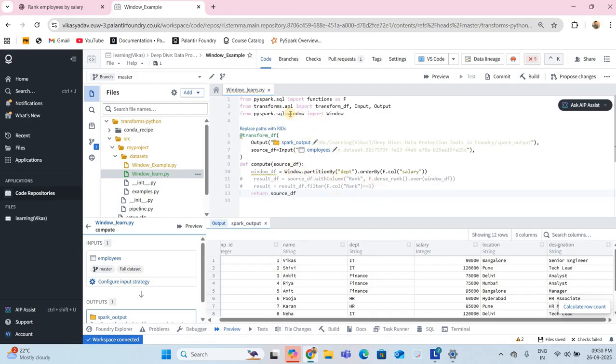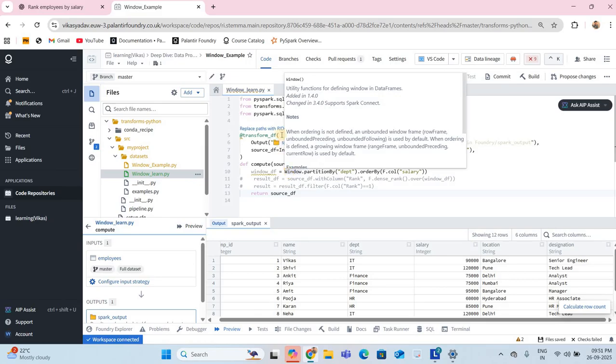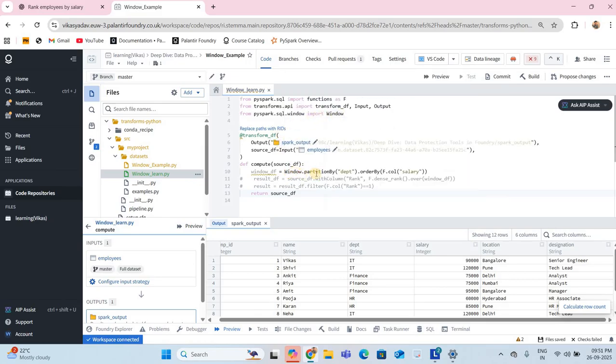Here you will see import Window. We are just defining a window on what. I'll show you in the second line. First we will see window df, which is window dot partition by department. Partition by means you have a lot of departments like IT, finance, HR, and based on that they are partitioning, working with the departments internally.